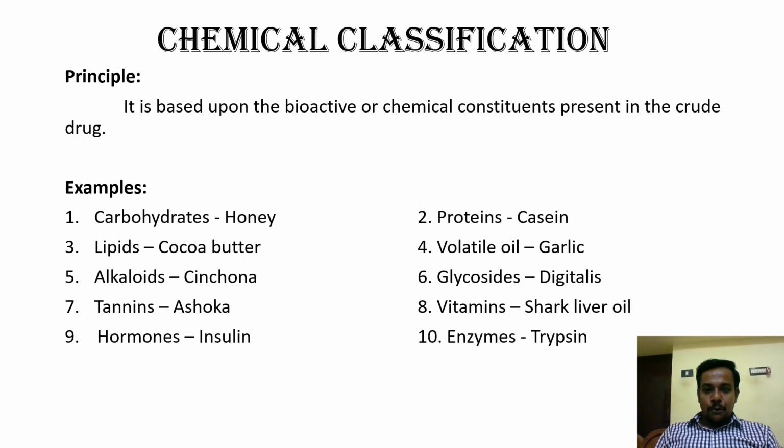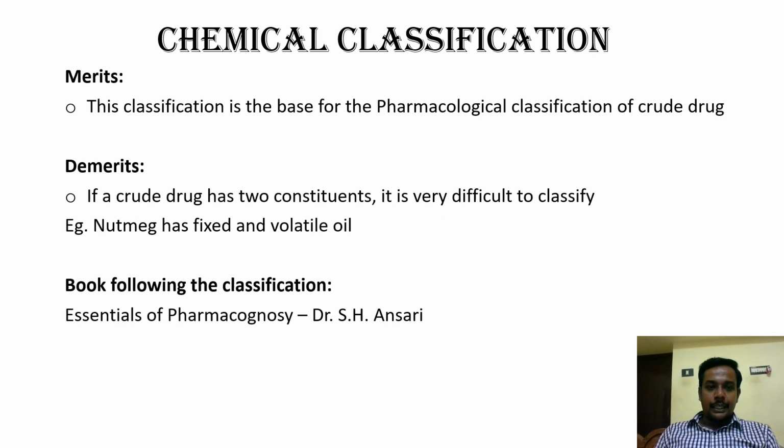If you don't know, or if you want further information about it, comment so that I will be able to do a separate video for it, right? Examples for primary metabolites are carbohydrates, proteins and lipids, and all the other things come under secondary metabolites. The examples are well known, so I don't want to explain much more about it.